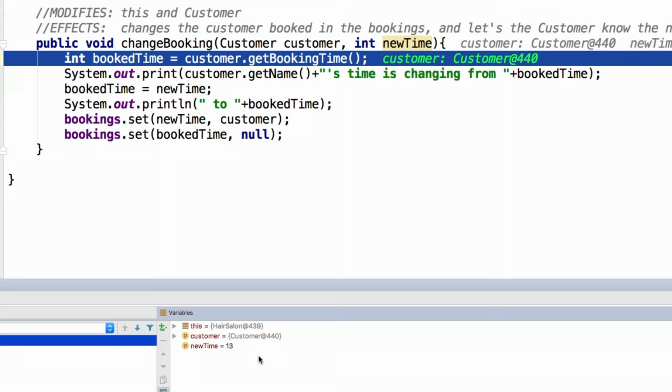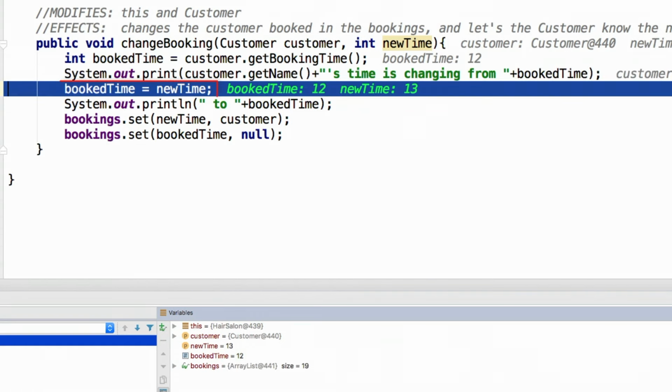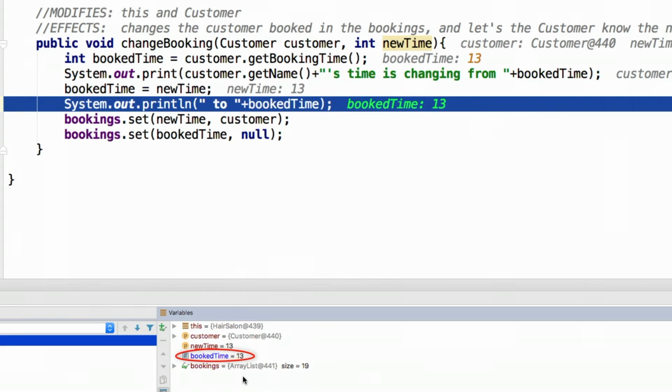And so now we've got the customer's current time. We know when the customer was booked originally. And now we print something out that says we're changing from the book time, then we do some calculations, and then it says to the next book time. So book time is 12, and now we're going to change it to 13. So we've changed the book time. But if you look inside the customer, the book time is still 12.